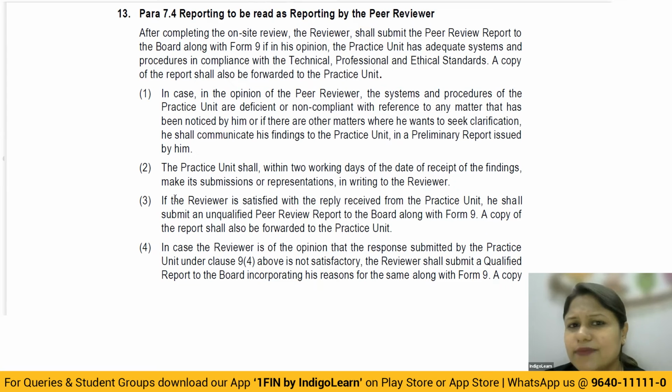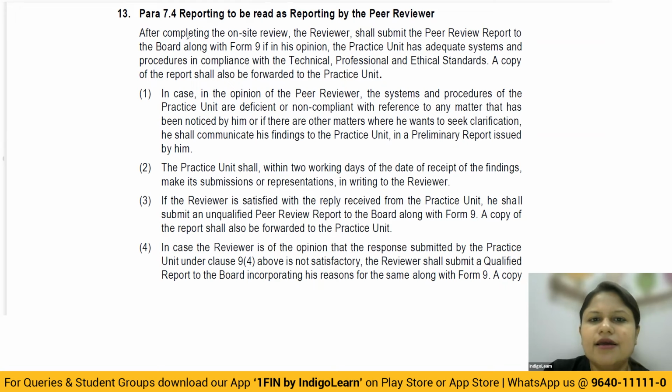Accordingly, the practice unit has to take all the necessary steps and redo the procedures which the peer reviewer requires. And then if the peer reviewer is satisfied, he will give all the details to the peer review board and they will issue the certificate of peer review. And if suppose the peer reviewer is still not satisfied with the practice unit, then he will intimate the same to the peer review board. And obviously, they will not give the peer review certificate. Instead, they will ask you to conduct a follow-up audit, within a period of 1 year. Okay, so that's a simple way to understand.